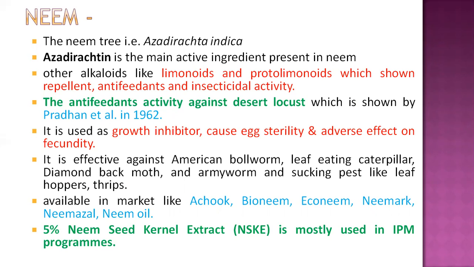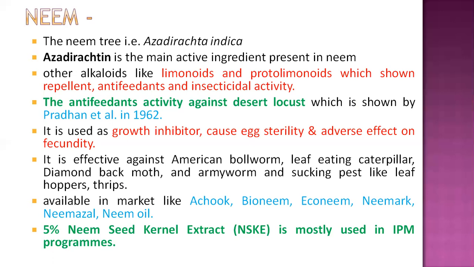So nowadays it is regarded as an international tree, the neem tree, and all parts of the neem tree possess insecticidal activity, but the seeds are the main and most effective source. Others include neem bark, leaves, and neem oil, as well as extracts with various solvents like ethanol, found in the neem tree.